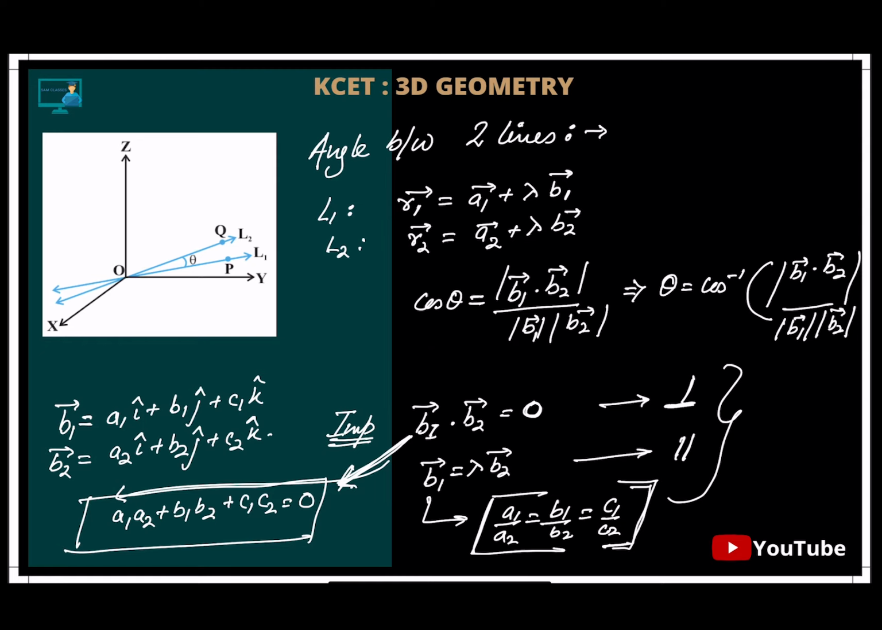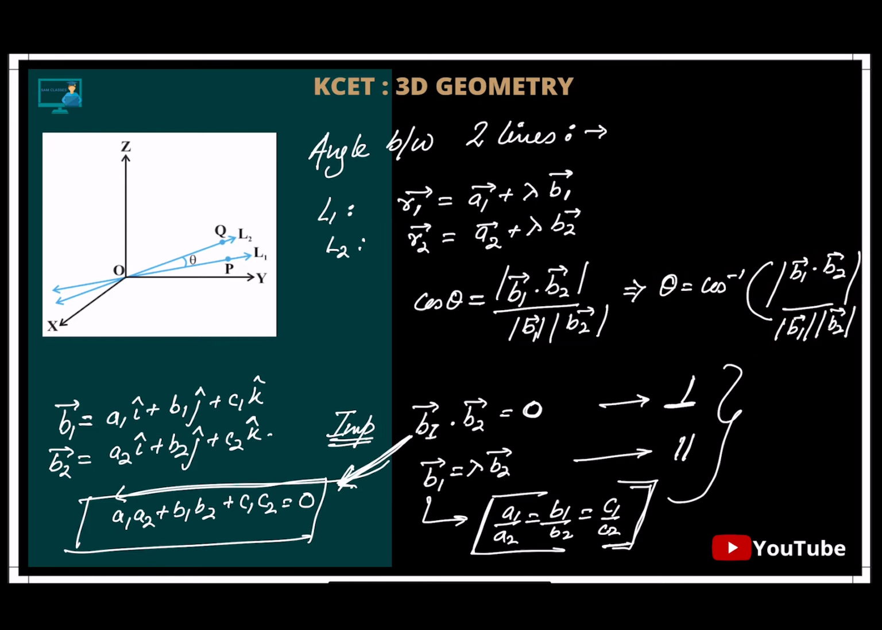Dot product. Cos theta is equal to mod of b1 dot b2 by mod b1 mod b2. That's it. Theta is equal to what? Cos inverse of this whole thing, b1 dot b2 divided by mod b1 into mod b2. That's it. Clear? Very simple.